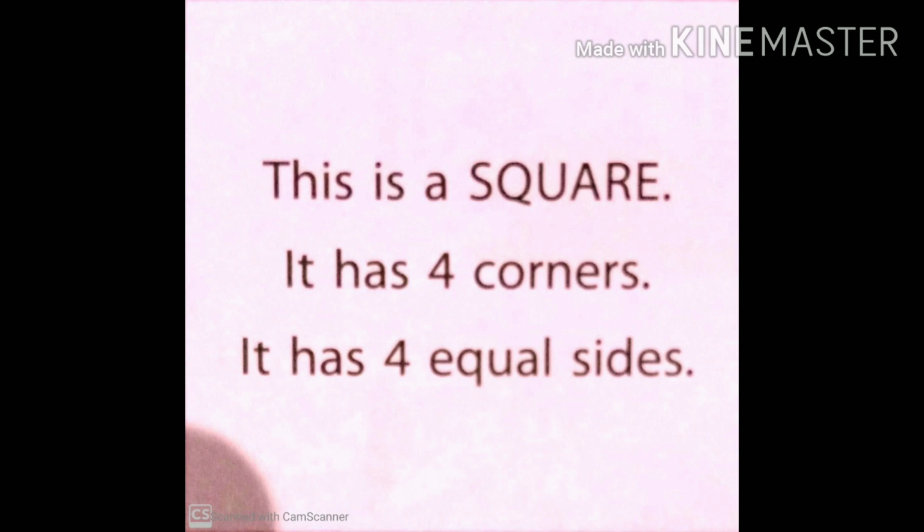Now the second one. Which shape is this? Yes, this is a square. From the image we can see there are 4 sides and 4 corners and all are equal. So a square has 4 sides, 4 corners and all the sides are equal in length.